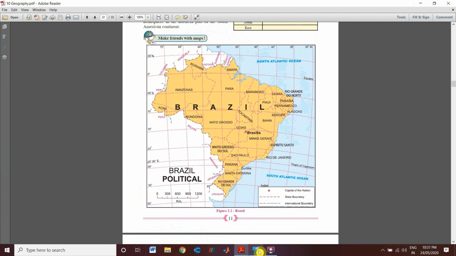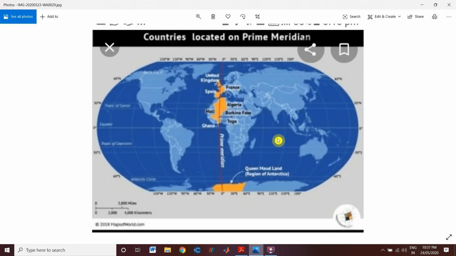So let's see. Yes, so here you can see, as you know, the equator divides the earth into two parts, that is the northern hemisphere and the southern hemisphere. Now its degree is 0. Now here, the prime meridian, its degree is also 0.